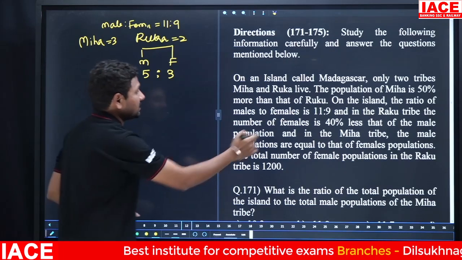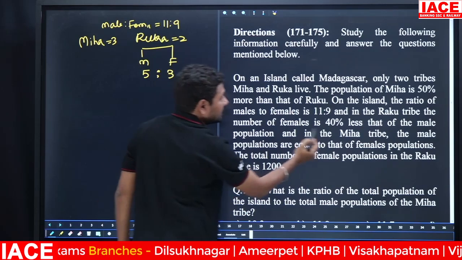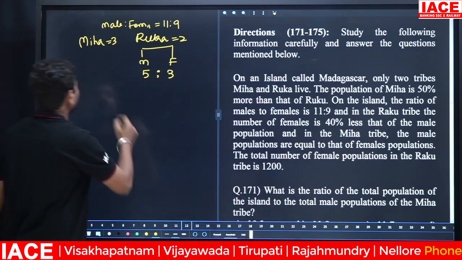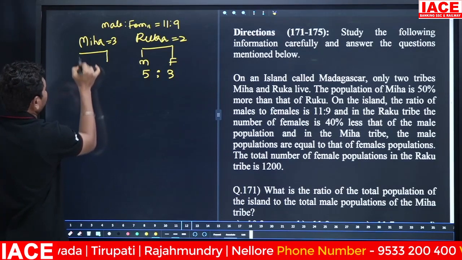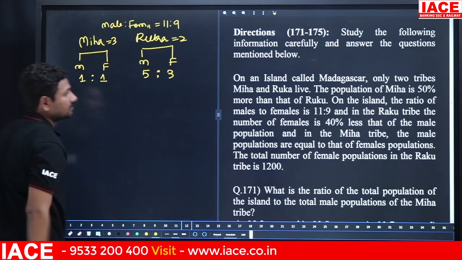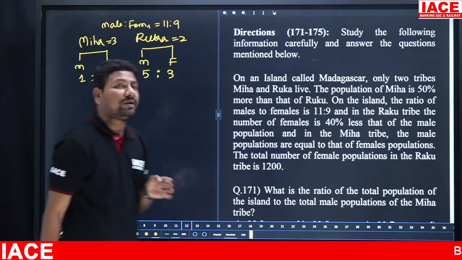Then the male to female ratio is 5:3. Next, in the Miha tribe, the male population is equal to the female population. Male and female, the ratio is 1:1. The total number of female population in the Ruka tribe is how many members?